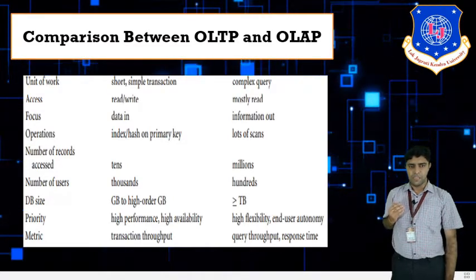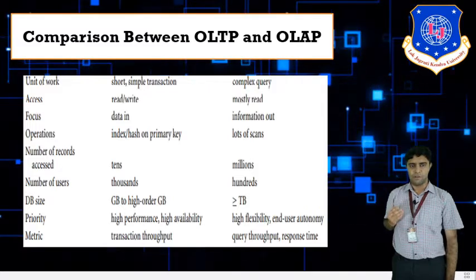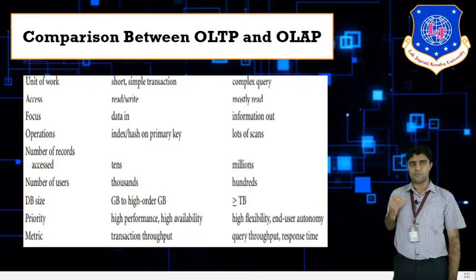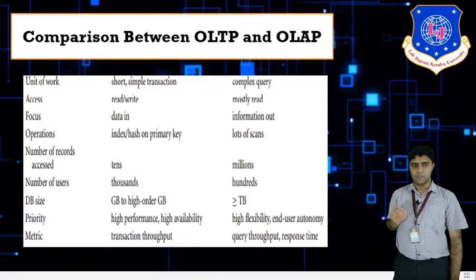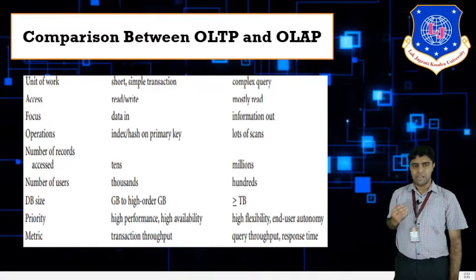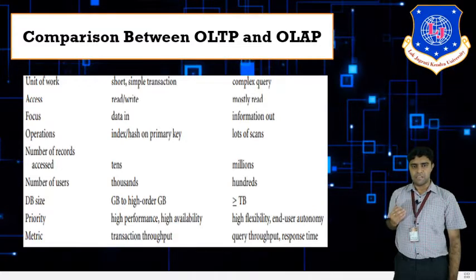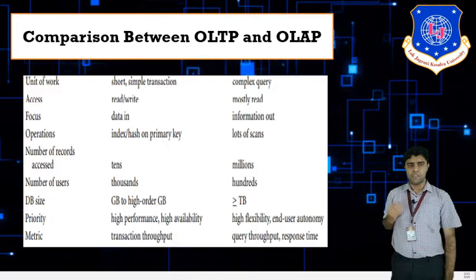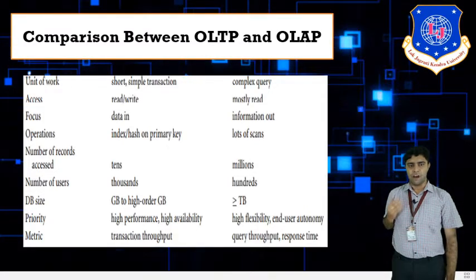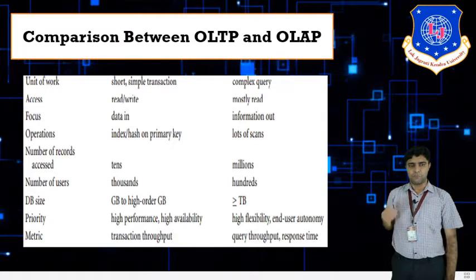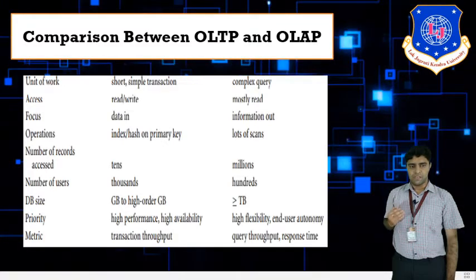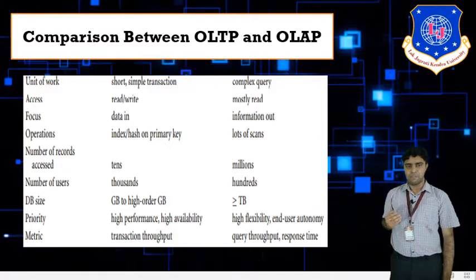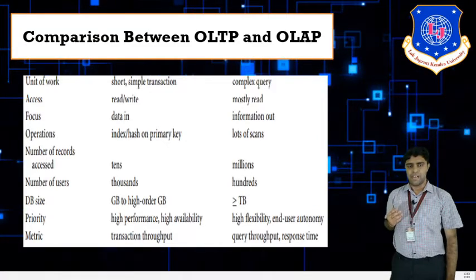Operations in OLTP will be index or hash on primary key, whereas in OLAP lots of scanning will be done. The number of records accessed in OLTP is tens, and in OLAP millions of records will be used. The number of users in OLTP, online transaction processing, is 1000 users, whereas in online analytical processing there are 100 users. Database size in OLTP is 100 MB to GB, in OLAP it is greater than or equal to terabytes.